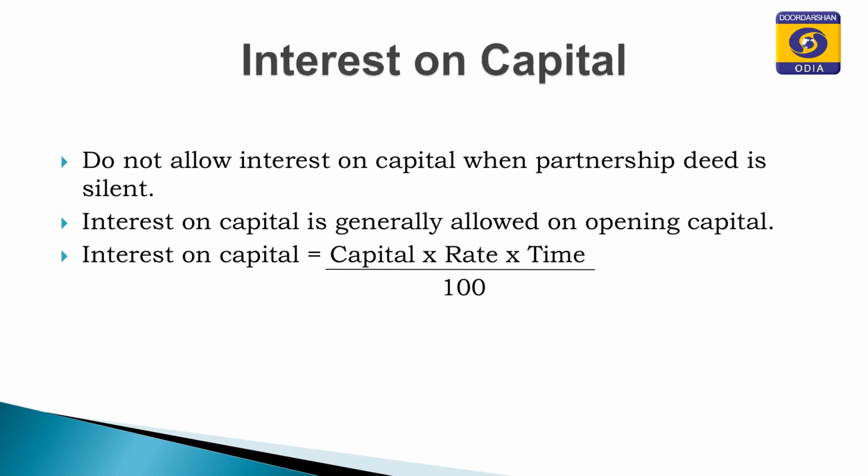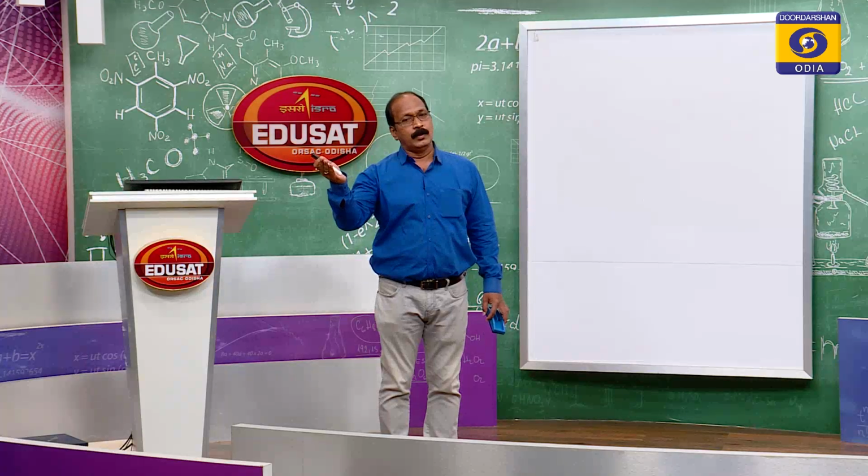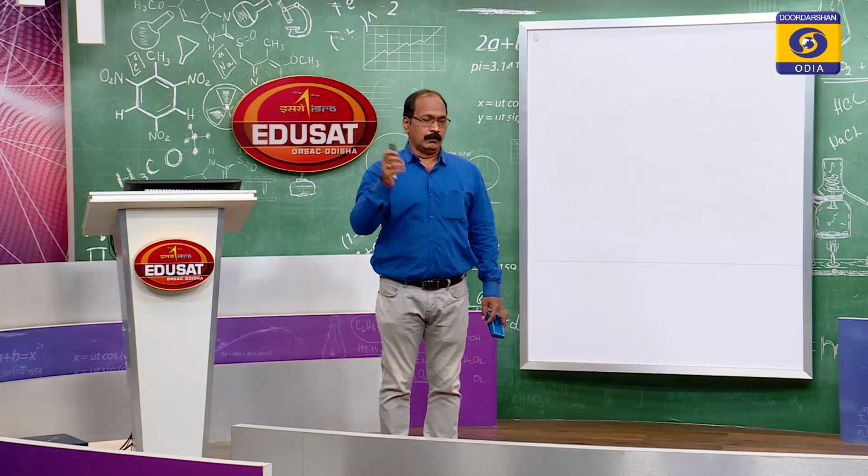The capital contributed by different partners. So, if the capitals of all partners are equal and the profit sharing ratio is equal, then no question of allowing interest on capital. Remember, but if the capital contribution of different partners is unequal or the profit loss sharing ratio is unequal, then interest on capital is to be allowed.